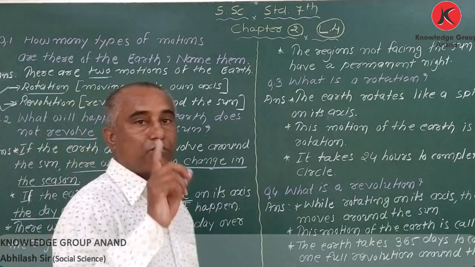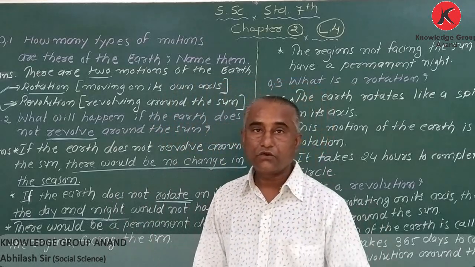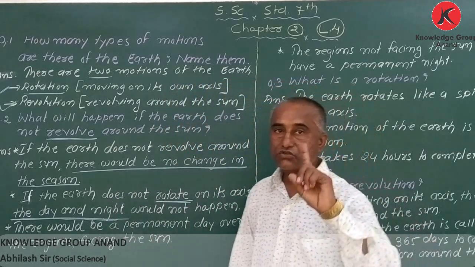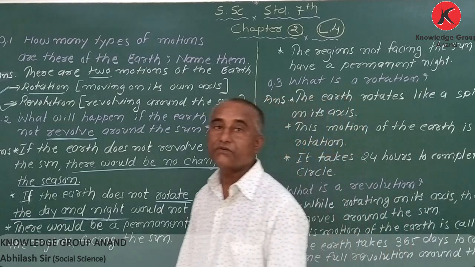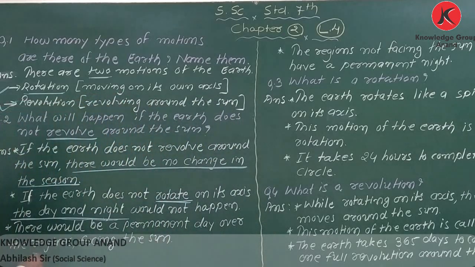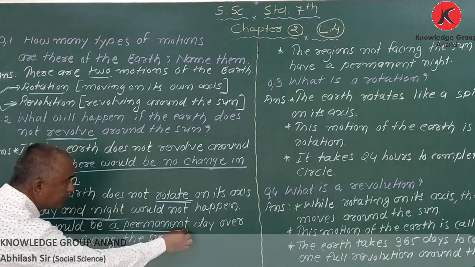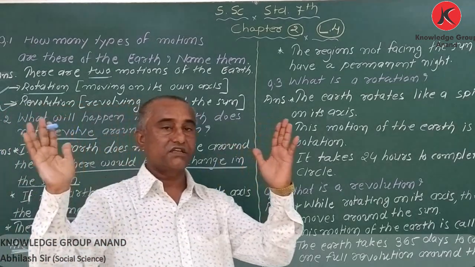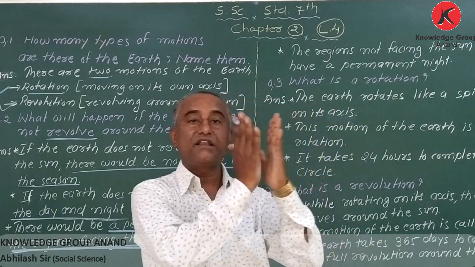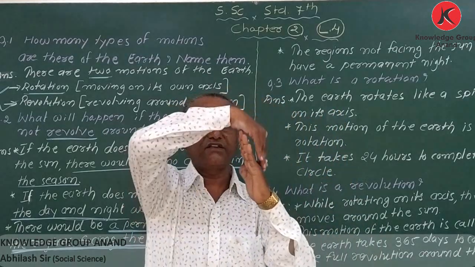So my dear student, both motions are necessary, rotation and revolution. Because of the rotation we have day and night, and because of the revolution we have change in season. And third point is there would be a permanent day where the region is facing the sun. Suppose the sun is here, the earth is here. So here they are facing the light, here it would be a day and there would be a night.